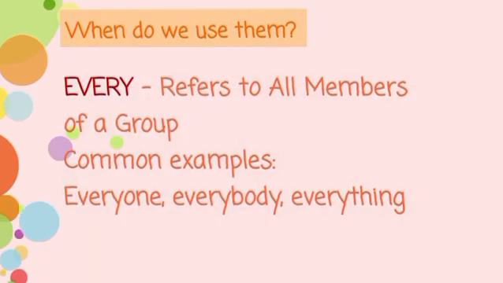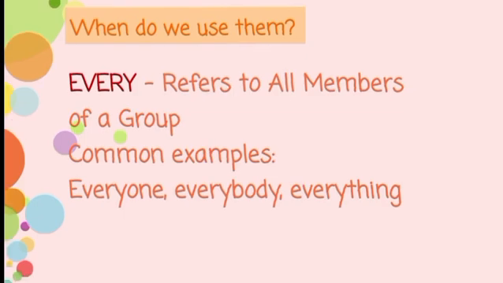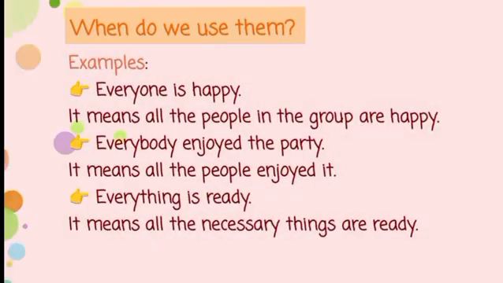Next we have every. It refers to all members of a group. Common examples are everyone, everybody, everything. They are indefinite pronouns and they refer to all members of a group. Look at the examples. Everyone is happy.